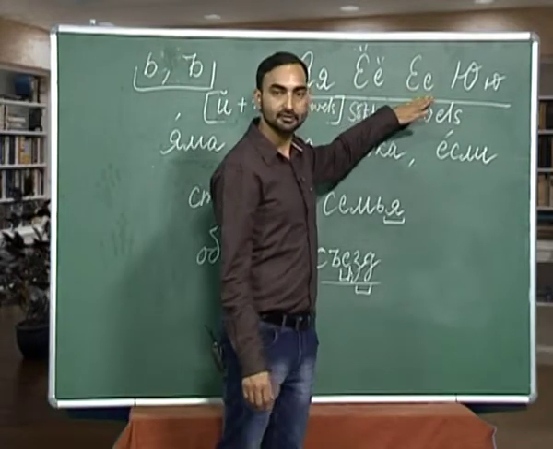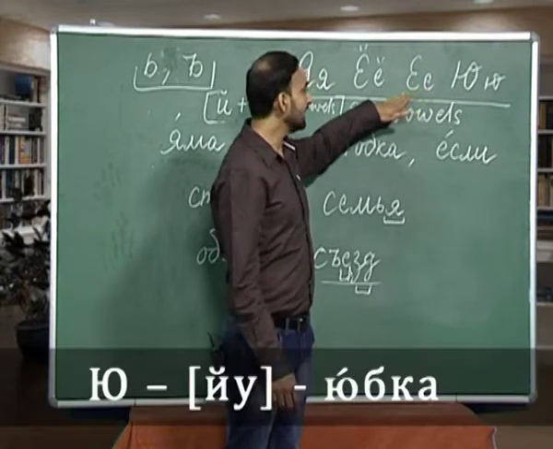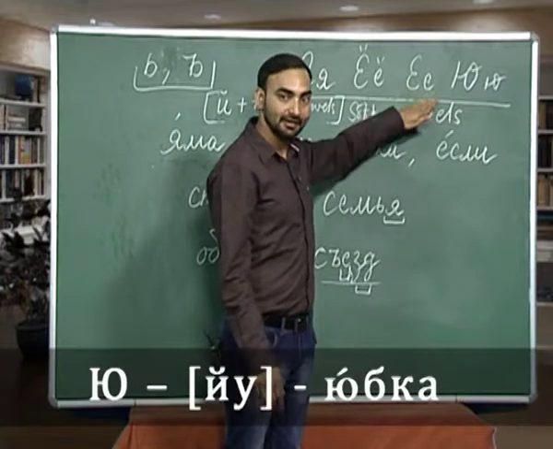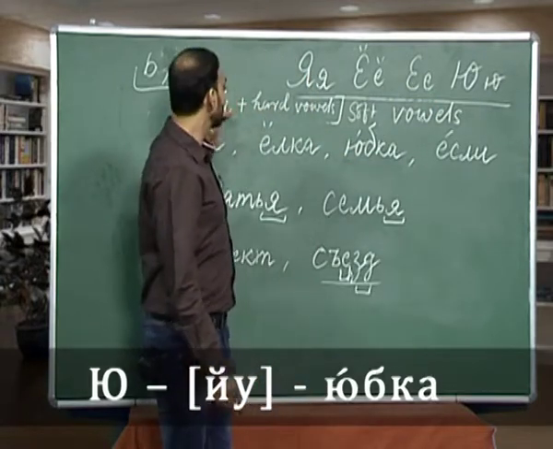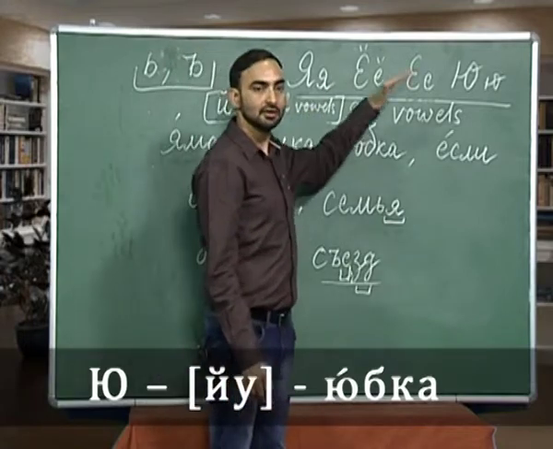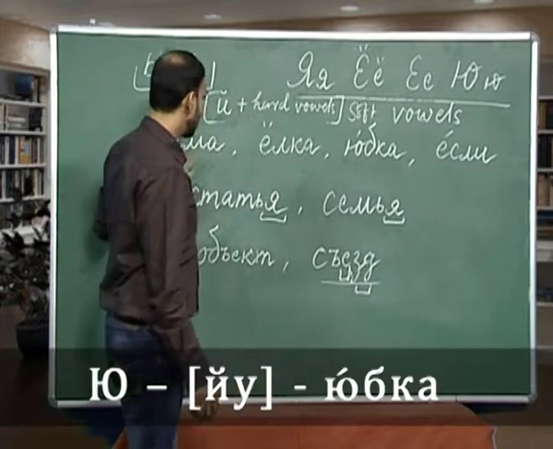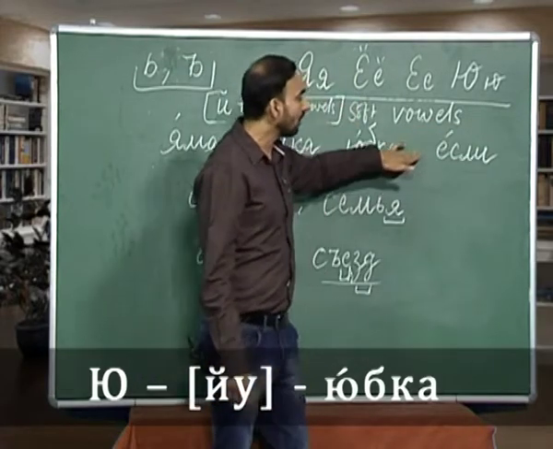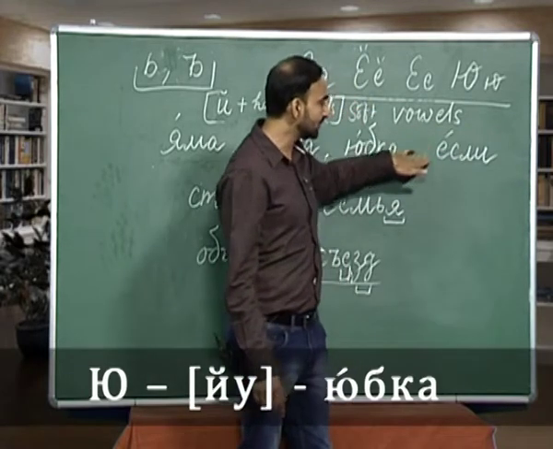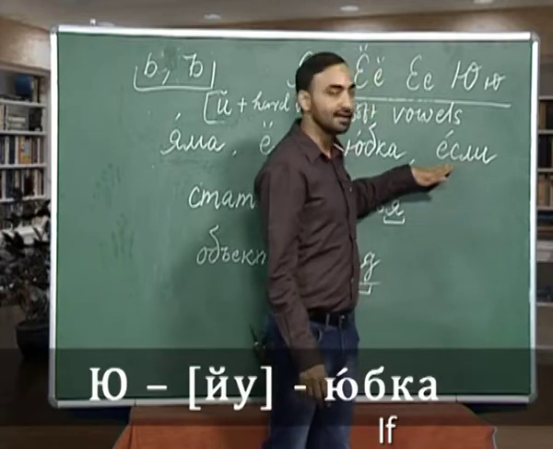The next soft vowel we have in Russian alphabet is ye. Ye, as I told you, again a combination of e kratke and hard vowel e, ye. And the example of the word that we are going to do is yesli. Yesli is if.